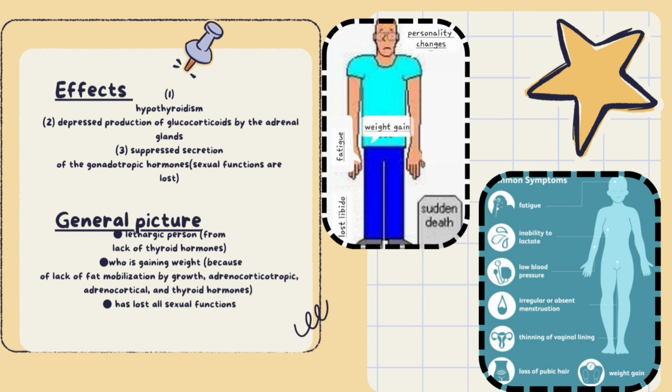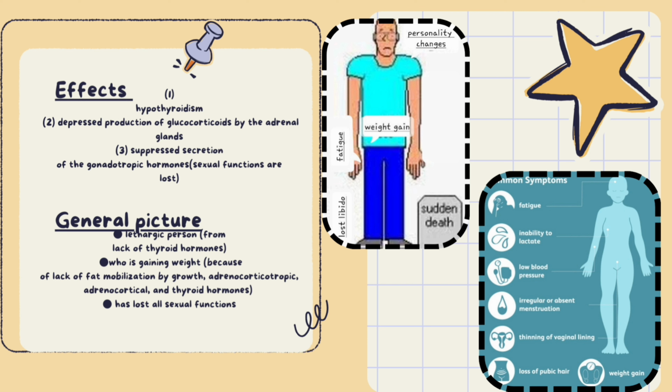Generalized effects of panhypopituitarism. 1. Hypothyroidism. Due to a deficiency in thyroid-stimulating hormone, TSH, without sufficient TSH, the thyroid gland is not adequately stimulated to produce thyroid hormones, leading to hypothyroidism. 2. Depressed production of glucocorticoids by the adrenal glands. Due to a deficiency in adrenocorticotropic hormone, ACTH, without sufficient ACTH, the adrenal cortex is not adequately stimulated to produce cortisol, leading to adrenal insufficiency and a deficiency in glucocorticoids.